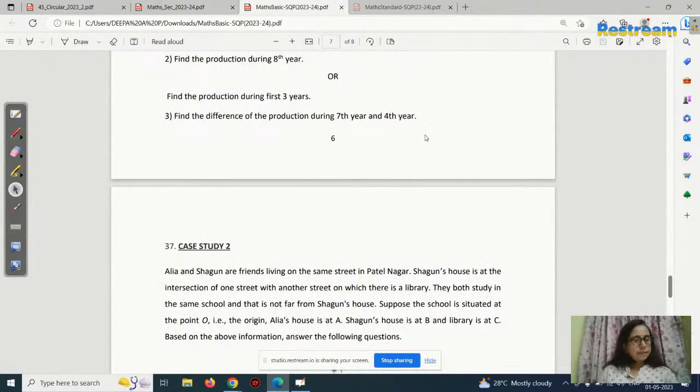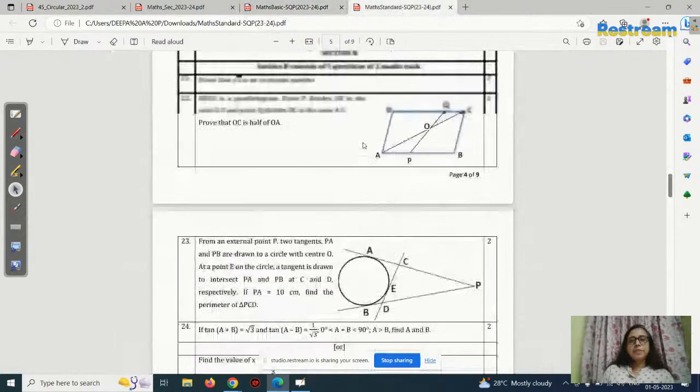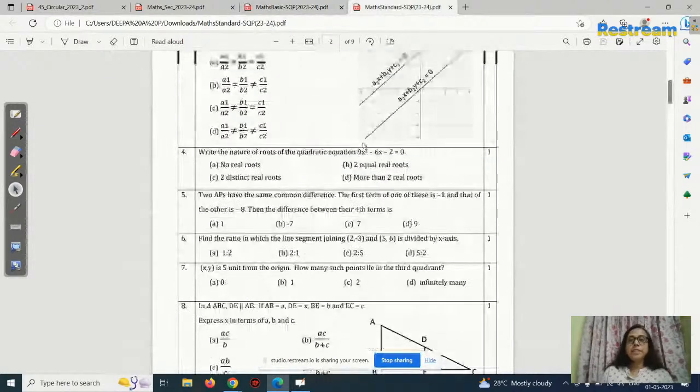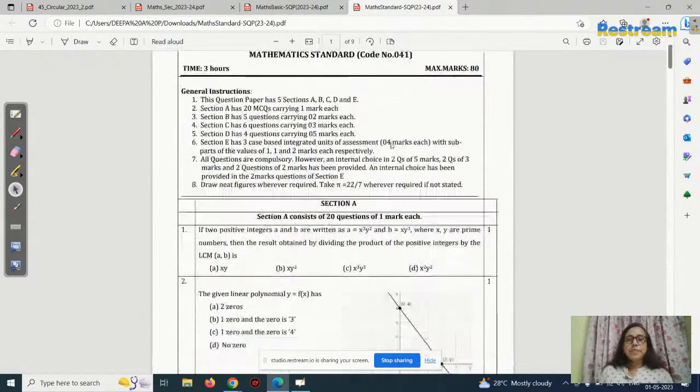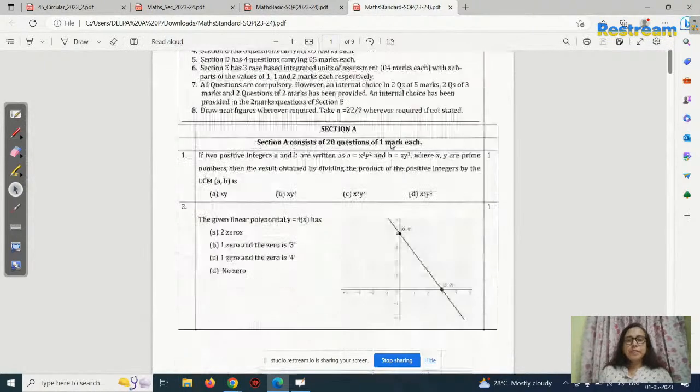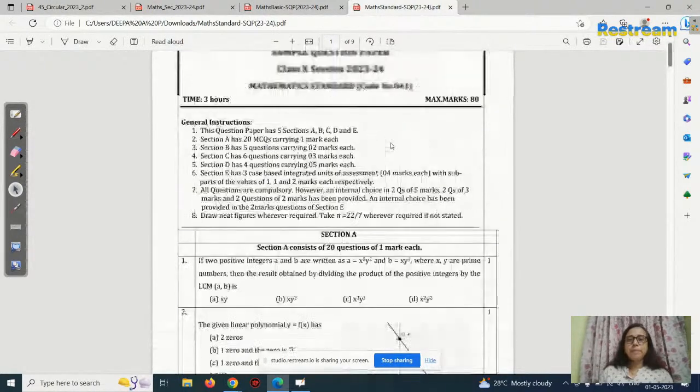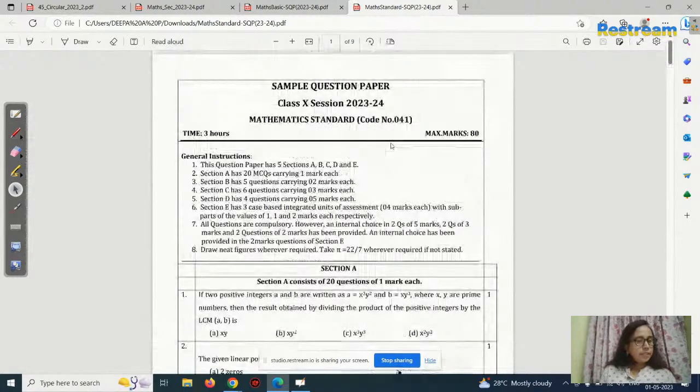Okay. Now you see the standard question paper. This is the standard question paper, this year's sample question paper. You see, class 10, 23-24, mathematics standard. This one is the same type only. Section A is MCQ, section B is the same type, no doubt at all, they are continuing the same type.